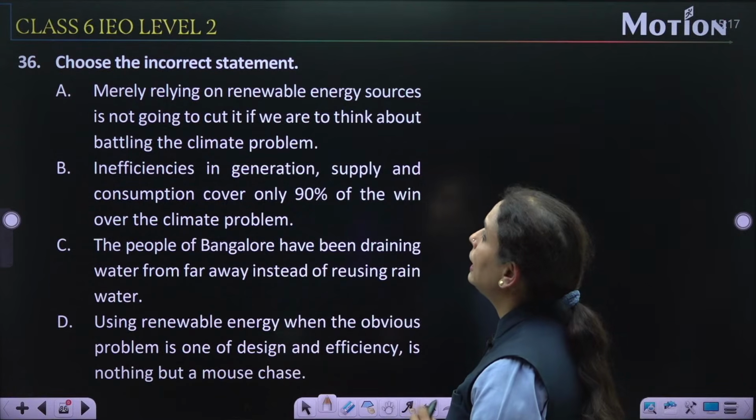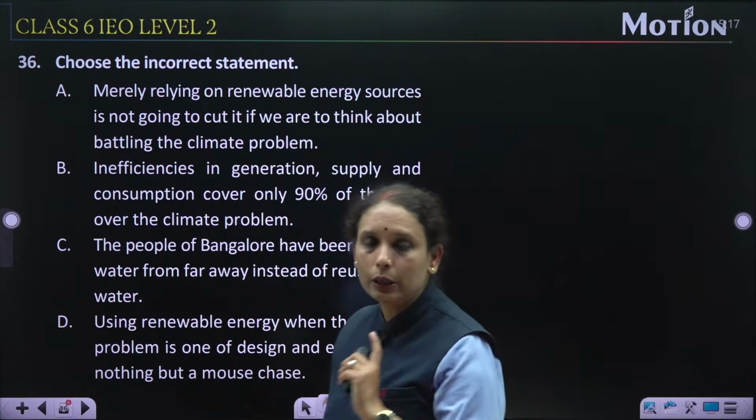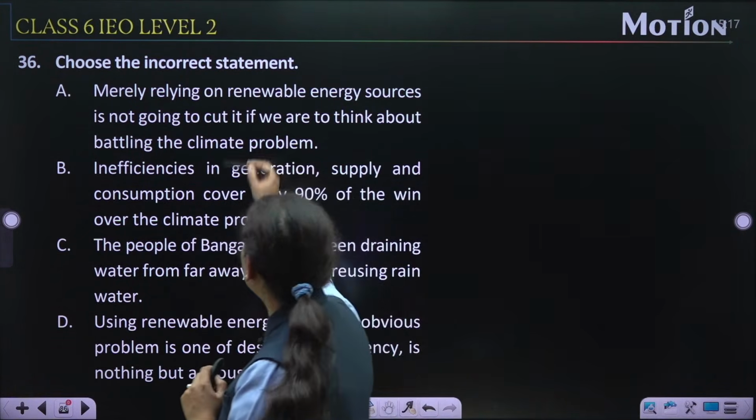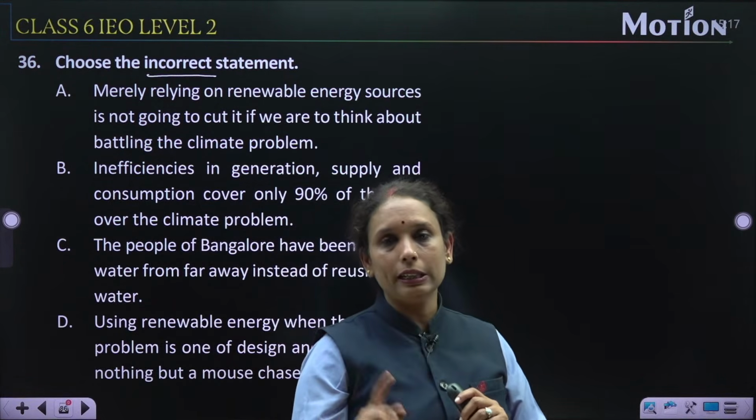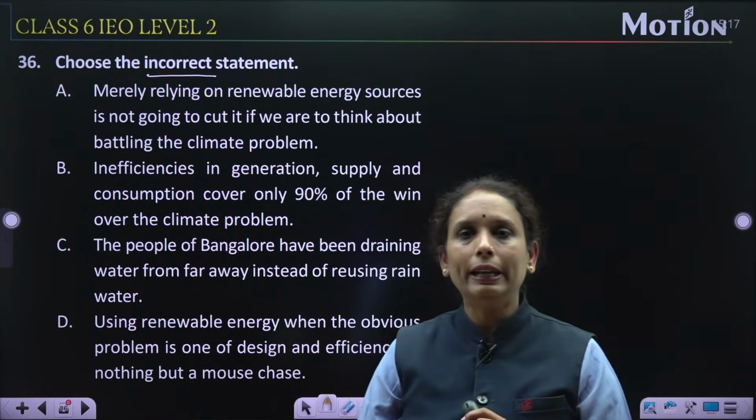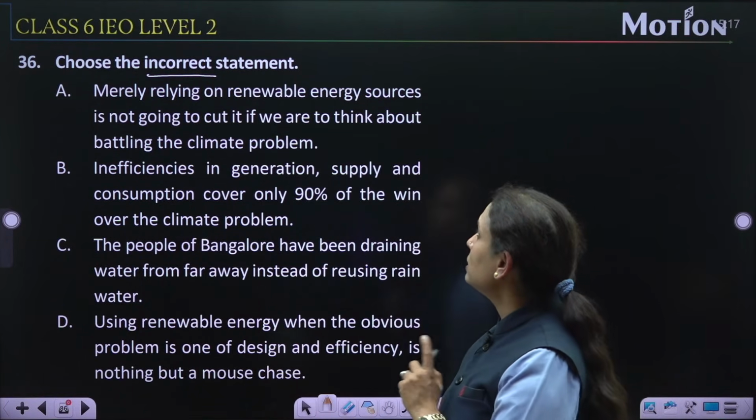Yes, choose the incorrect statement. First of all, read the question very carefully. यहाँ पर इनकरेक्ट स्टेटमेंट की बात की गई है, ठीक है. इनकरेक्ट जो गलत स्टेटमेंट है वो हमको यहाँ पर फाइंड आउट करना है. So, choose the incorrect statement.